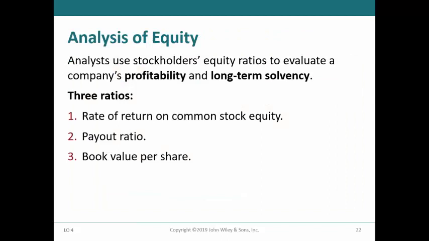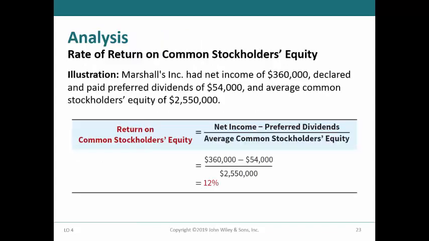Three of the common ratios used to analyze stockholders' equity are shown on this slide. These three ratios are primarily used to gauge the profitability but also the long-term solvency of the company. We will discuss these three ratios in more detail in the following slides. The first ratio, rate of return on common stockholders' equity, is illustrated for Marshalls, Inc. It is important to note that these ratios are intended to provide information for the common stockholders.